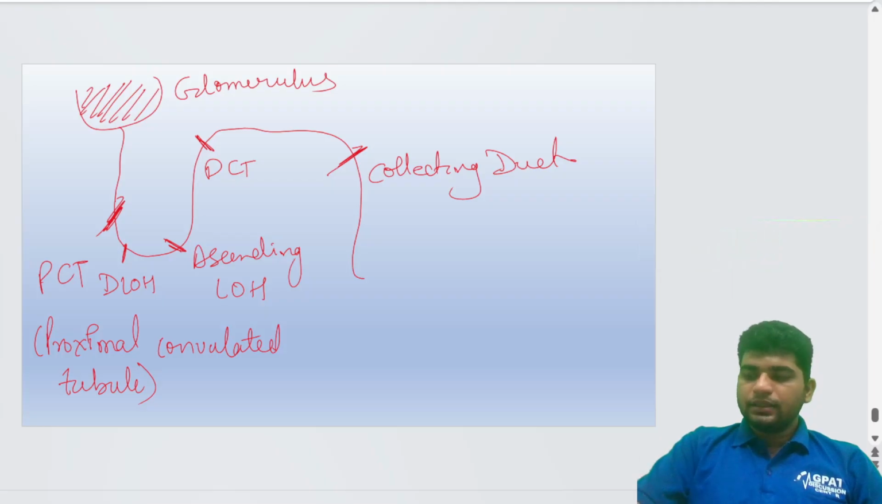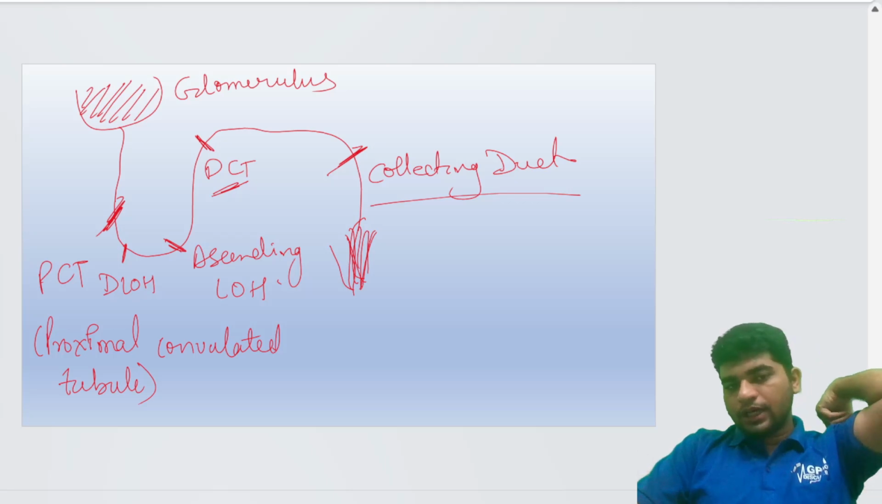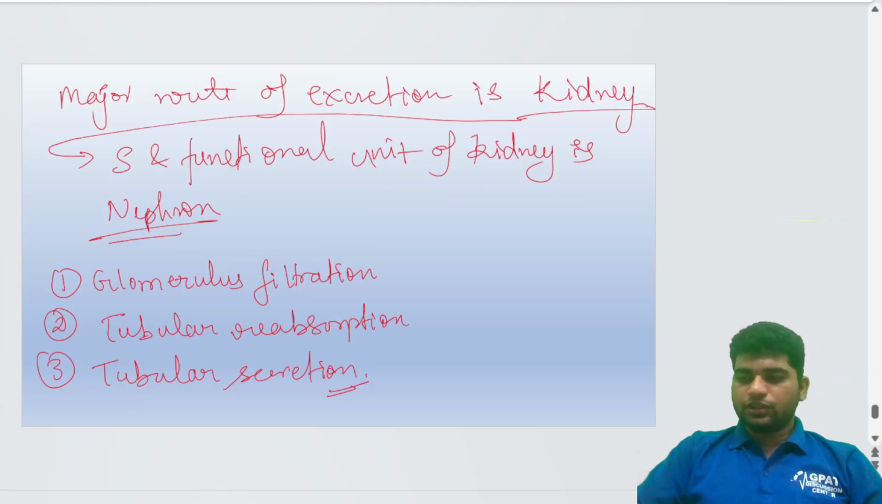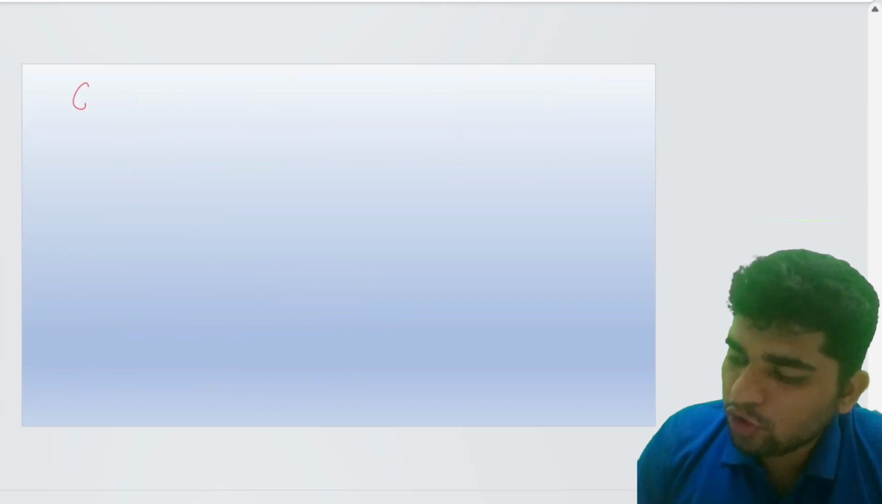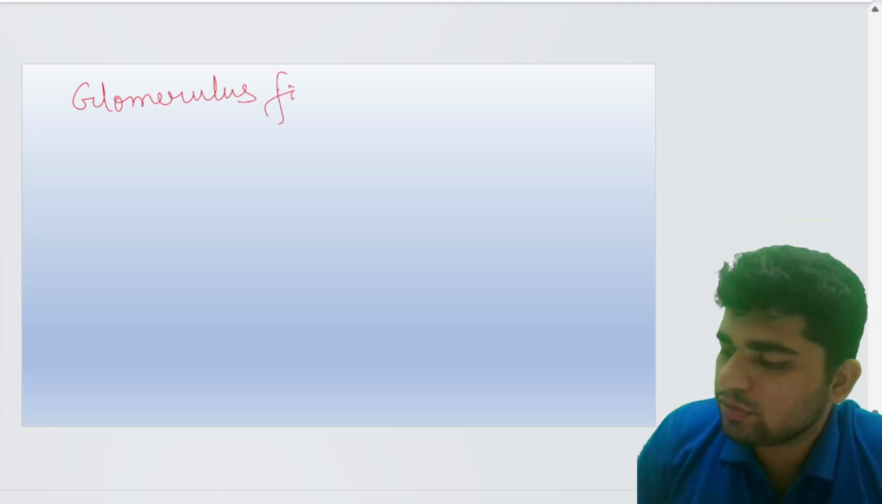Again, the PCT, proximal convoluted tubule, the descending loop of Henle, the ascending loop of Henle, the distal convoluted tubule, and the collecting duct. And here you will form your urine. Now there are processes in this section. The first one is glomerular filtration. Now let's talk about glomerular filtration. What is it?